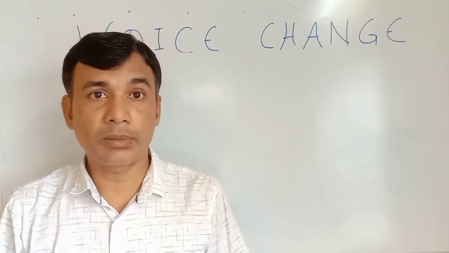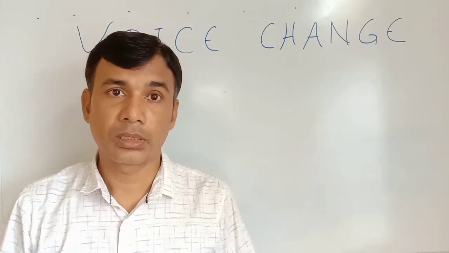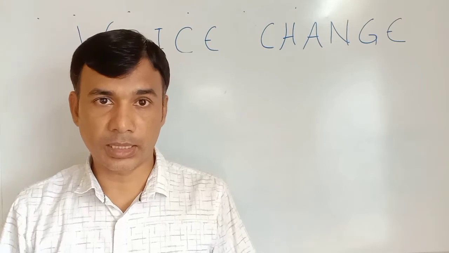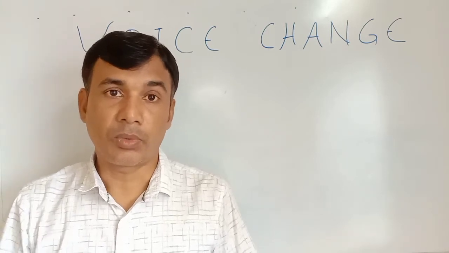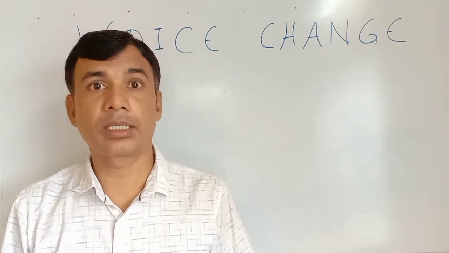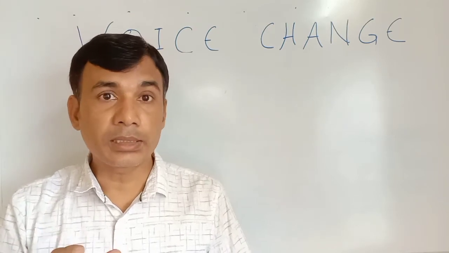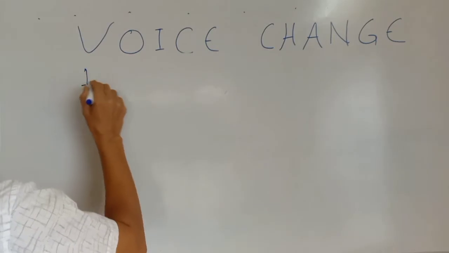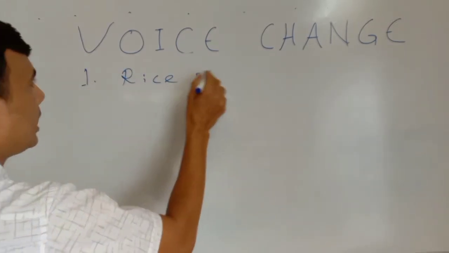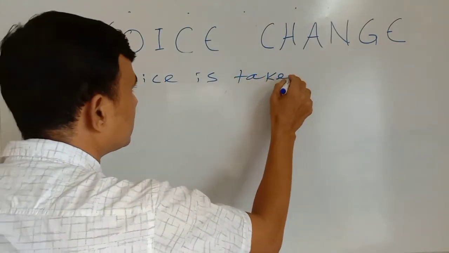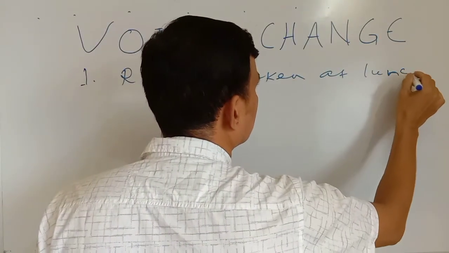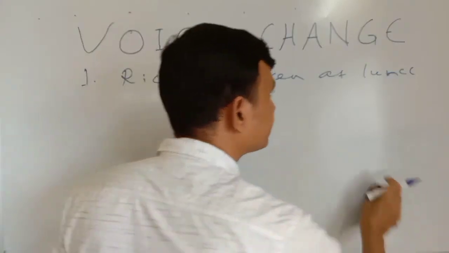At the same time, I have talked about lunch. When do you take lunch? We can write, lunch is taken at 12 o'clock. What is taken at lunch? Rice is taken at lunch. Okay, look here, rice is very important. So look at this sentence: Rice is taken at lunch.